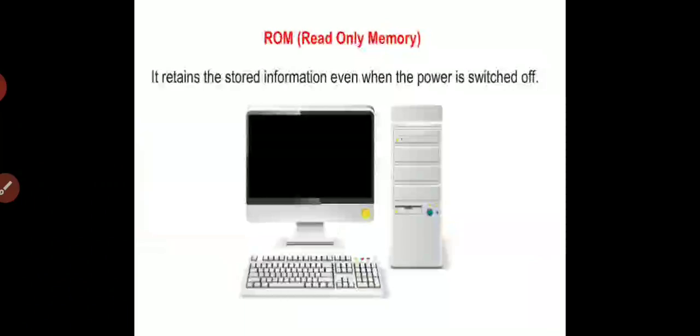It retains the stored information even when the power is switched off. Of course, we cannot change anything in this memory. So if power is on or off, nothing can be changed in ROM memory. ROM is like an audio disc which can be played, but we cannot record anything on it except in a few selected circumstances.